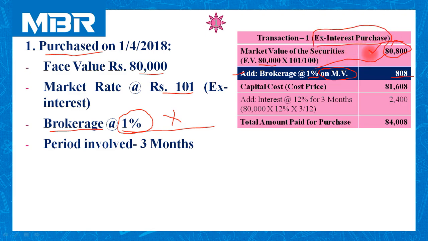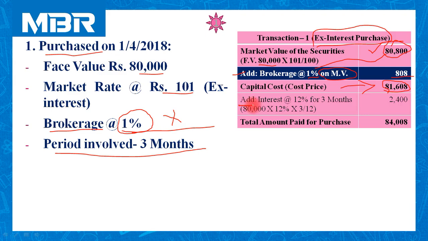It means the price is charged for securities only. So the first place is for capital cost. What is the capital cost? 81,608. But we need to pay interest for the period involved in this calculation, 3 months, as an extra amount to the seller.